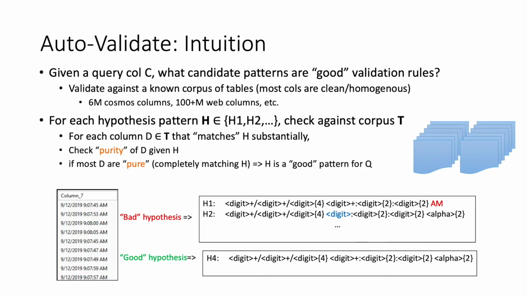Here we regard the quality as the purity, where the more the values in the column match a pattern, the higher the purity of the column against the pattern. If many columns in the data corpus following the hypothesis pattern H are pure, then H is a good pattern for C. For the example below, more columns in T substantially matching H4 are purer than those matching H1 and H2, since H4 is more general than H1 and H2 for columns with timestamp information, incurring fewer non-matches comparatively.